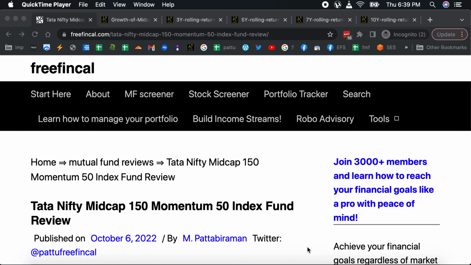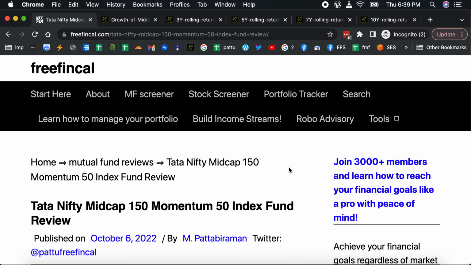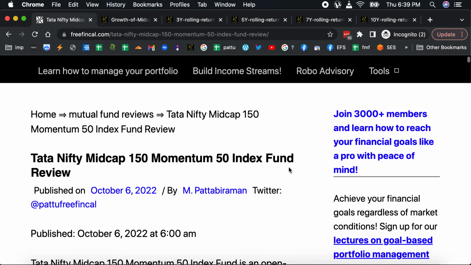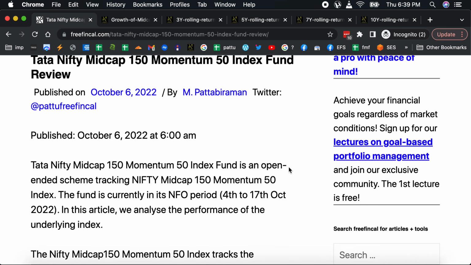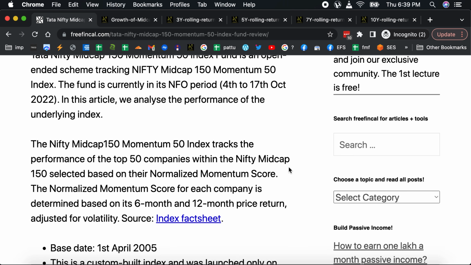I think UTI has an index fund based on that. DSP has one, and others have also followed suit, if I'm not wrong. So this momentum index, like the NSE 200 momentum index, is based on the 6-month and 12-month price movement adjusted for